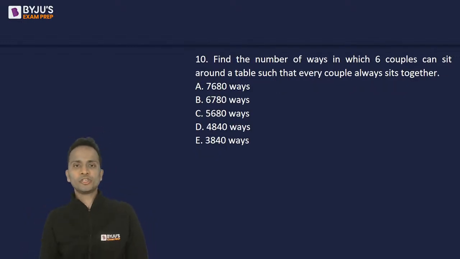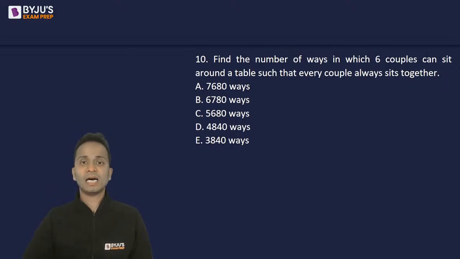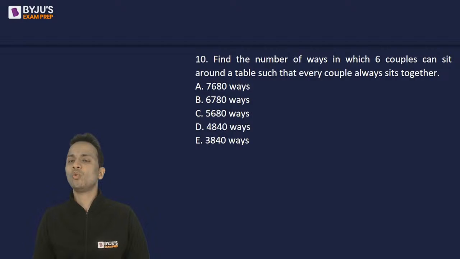Looking at the 10th question. Find the number of ways in which 6 couples can sit around a table such that every couple always sits together. A very logical question. Number of ways in which 6 couples can sit around a circular table, such that every couple always sits together?